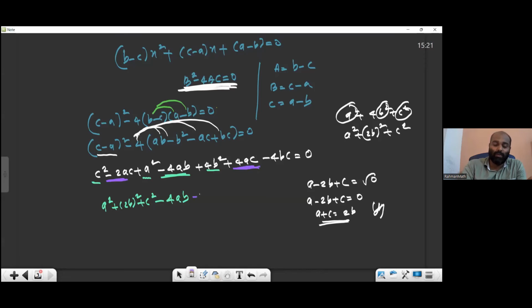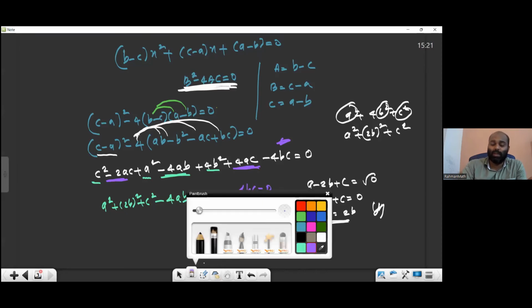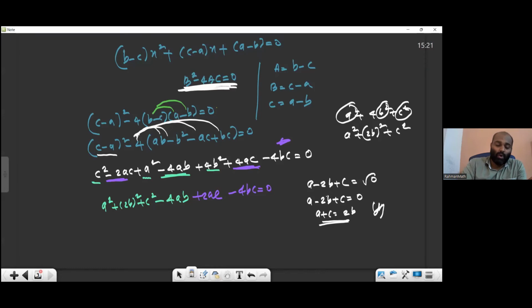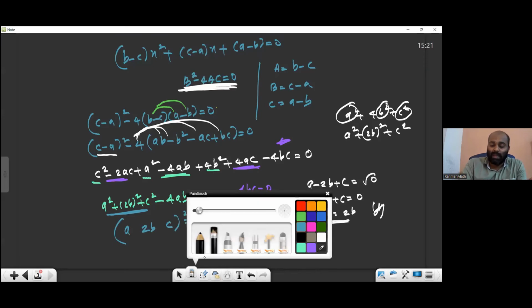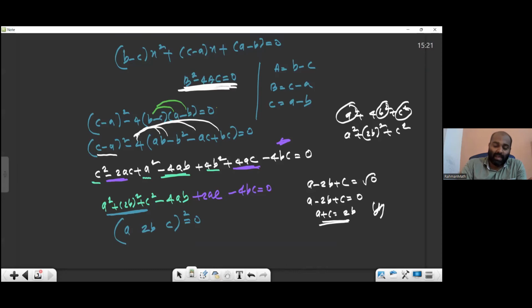4AC minus 2AC will be 2AC. Finally, only one is remaining, minus 4BC. After this one, don't think too much. What you have to do, only write the first three. That's a 9th standard topic: without any symbol, 2B and C. Then put a square. What symbol will we place now? The symbol will be placed on the negative term.